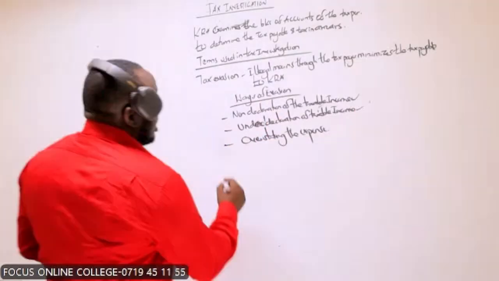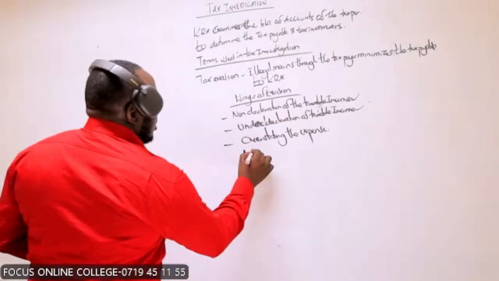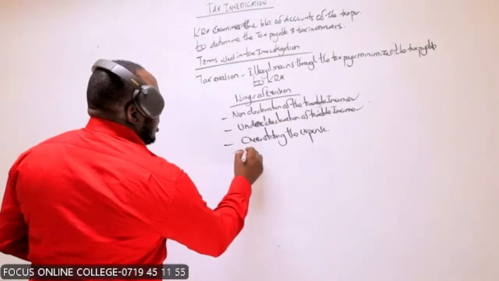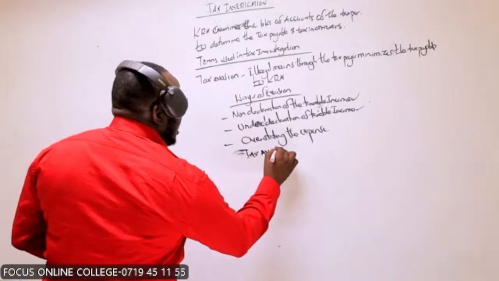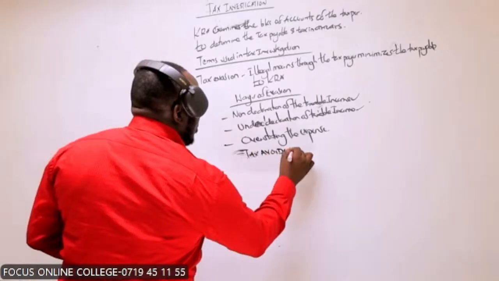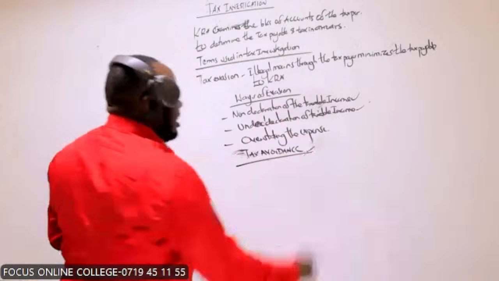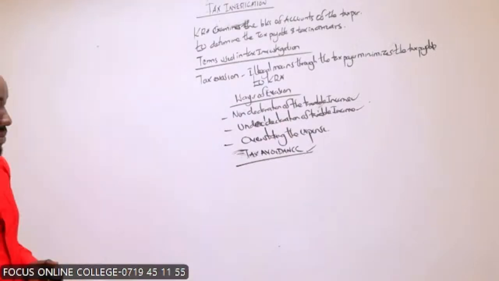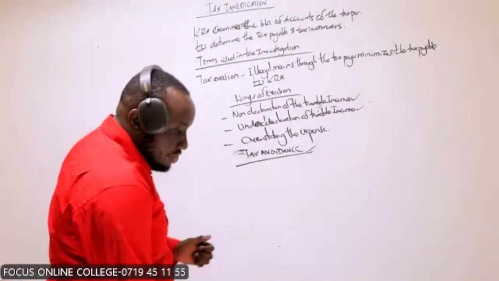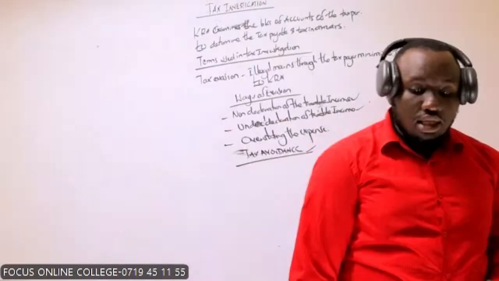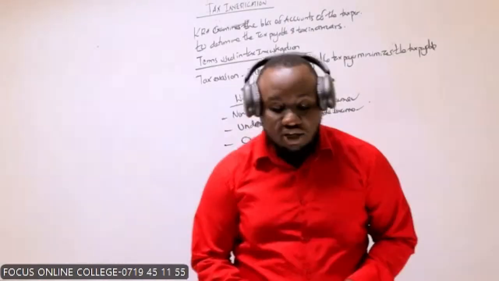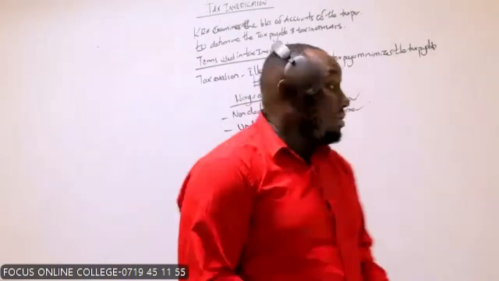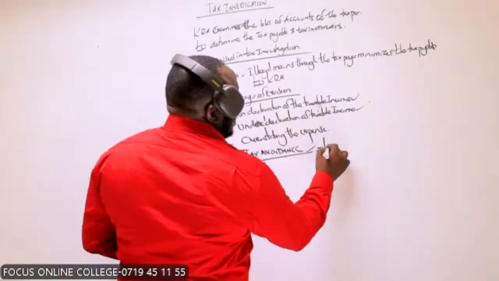The second concept, we call it tax avoidance. So what do you mean by tax avoidance? When you say tax avoidance, number one, at the back of your mind, it is a legal way of reducing tax payable to the government. It is a legal means.